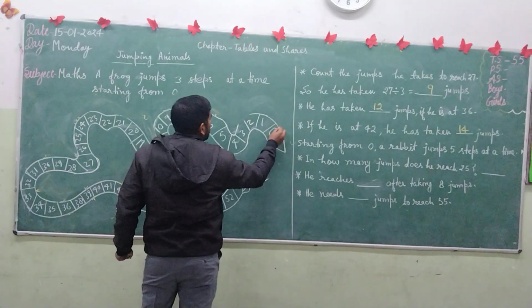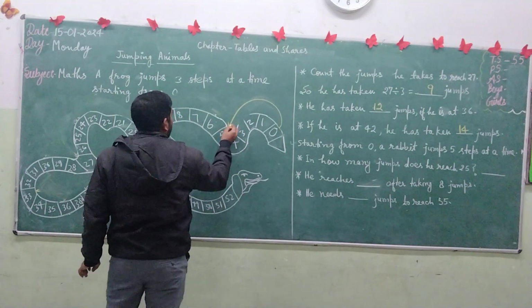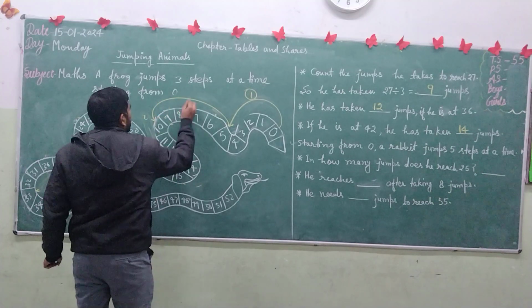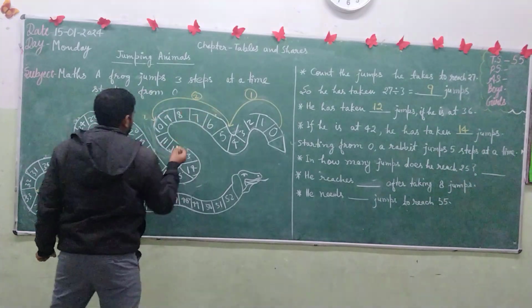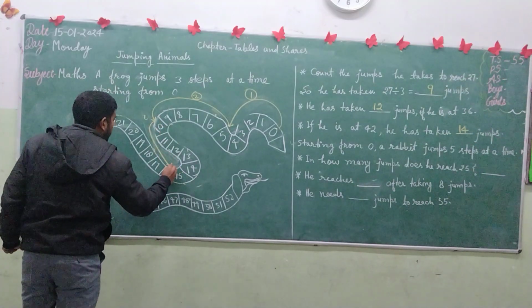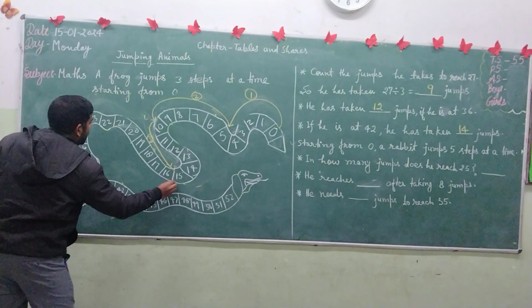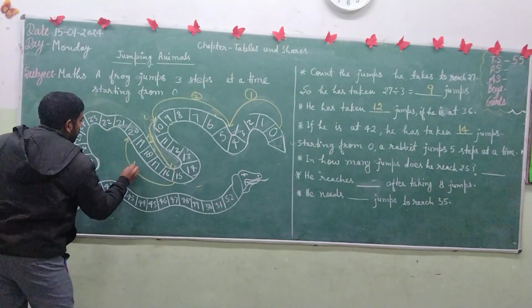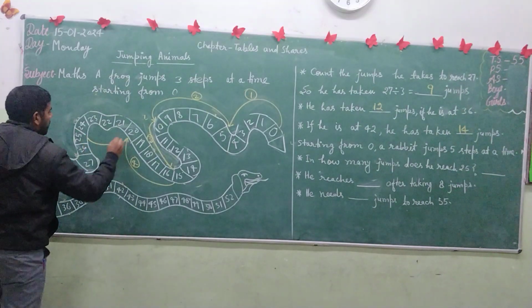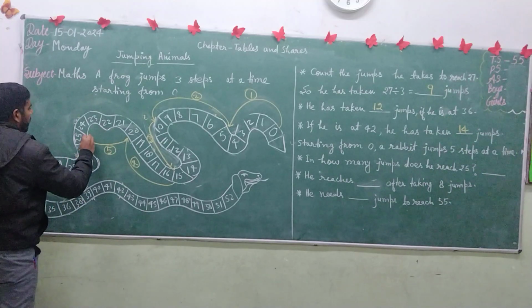After the first jump he will reach 5, after the second jump he will reach 10, after the third jump 15, after the fourth jump 20, and likewise after the fifth jump he will reach 25.